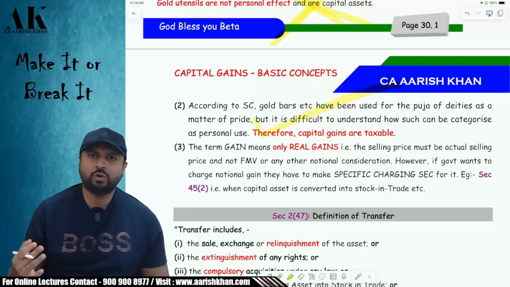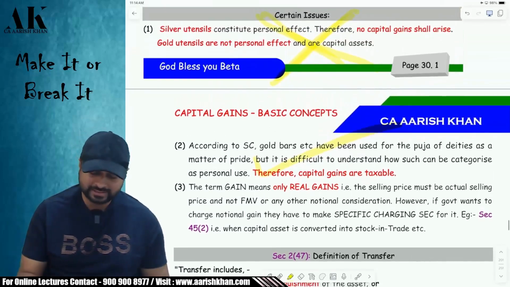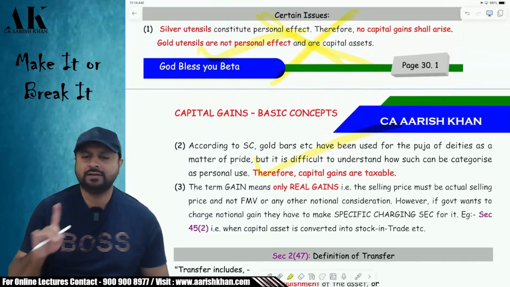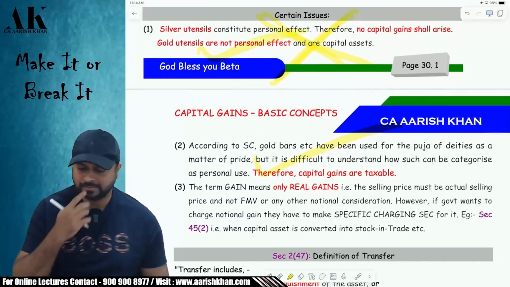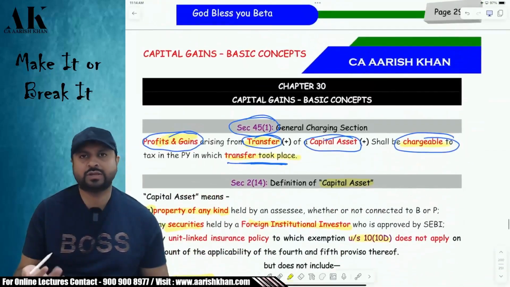Okay. What about gold utensils? Are gold utensils capital assets? Yes, gold utensils are capital assets. Silver utensils are not capital assets. Be very careful.